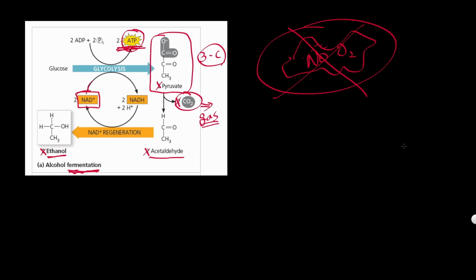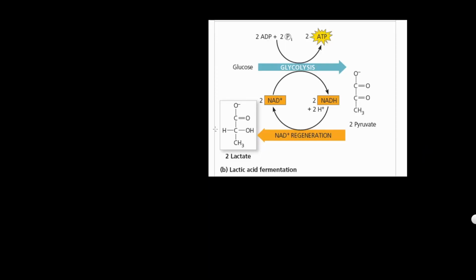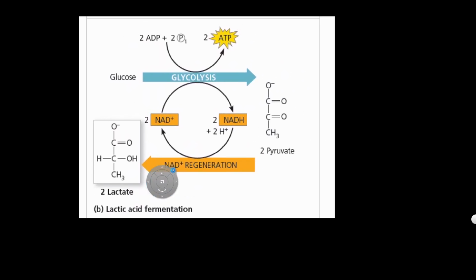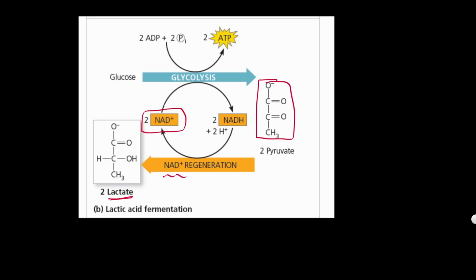Now let's talk about what happens in animals: lactic acid fermentation. It's pretty much the same thing. We've got 2 pyruvates here, and that's going to turn into pretty much the same thing in terms of making NAD plus again. It's going to turn into lactic acid, lactate. Again, the whole point is not to make ATP, but to regenerate NAD plus so that glycolysis can go again, to make some ATP.